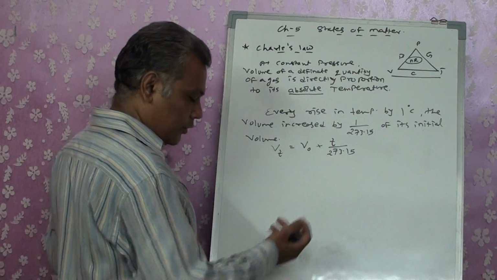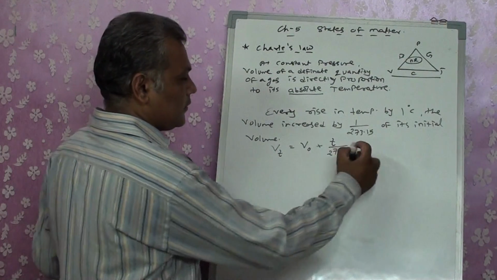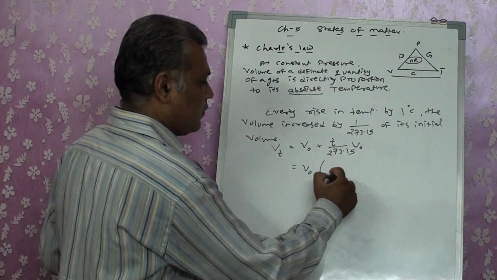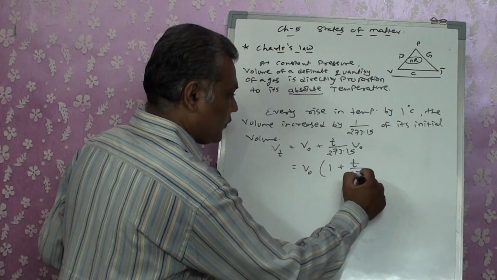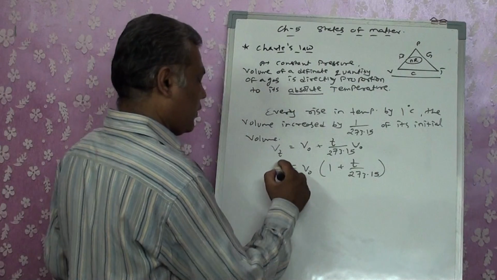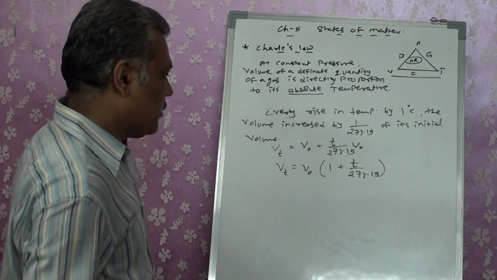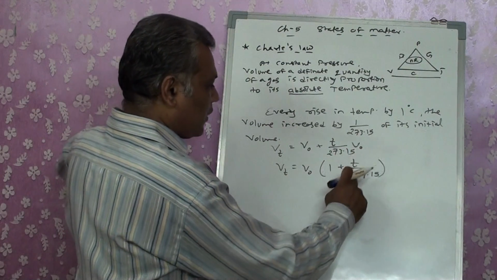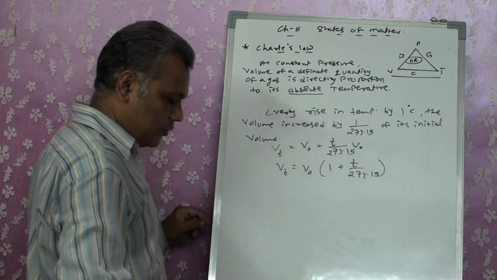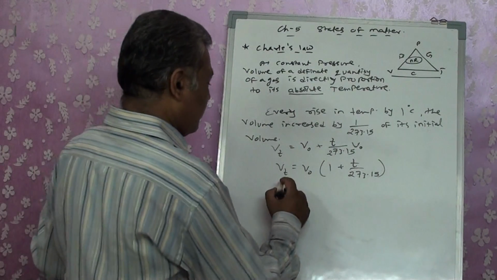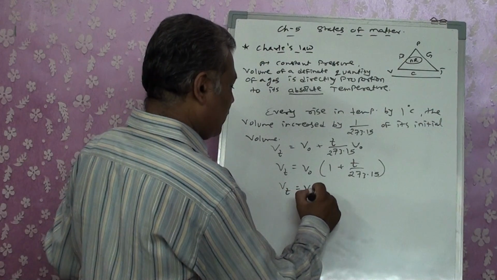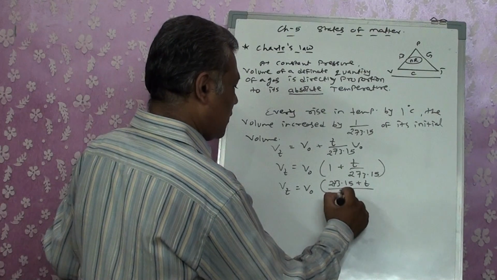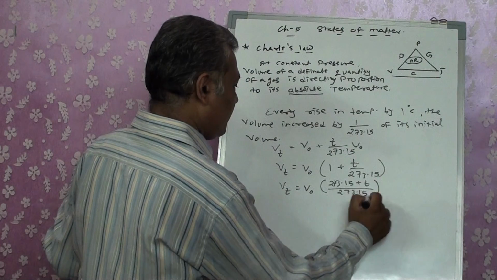So if I substitute it, taking V0 common, we get 1 plus t upon 273.15. We will be getting it as Vt, right? Now Vt is equal to V0 times 1 plus t upon 273.15, because we took V0 common. If I take the LCM, we get Vt is equal to V0 times 273.15 plus t upon 273.15, right?